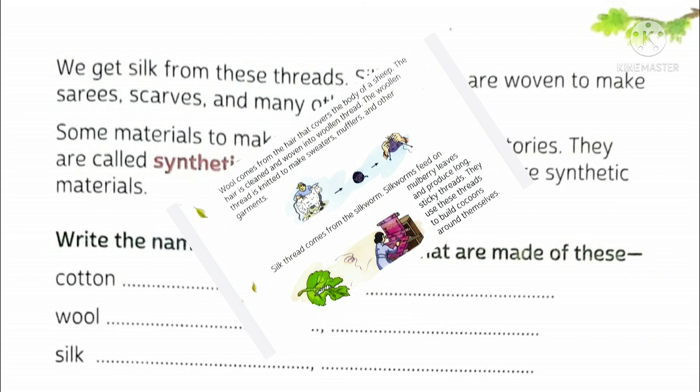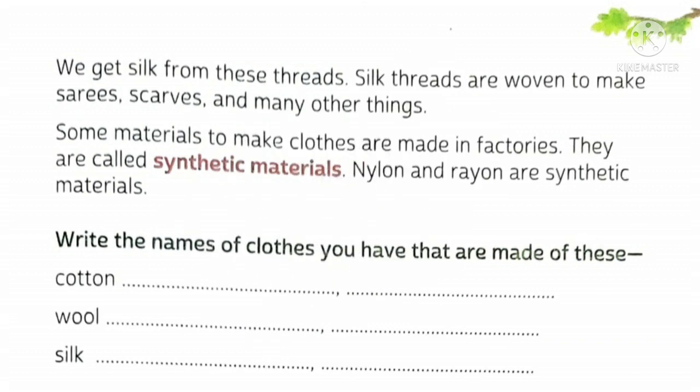Now some materials to make clothes are made in factories, and they are called synthetic materials, like nylon and rayon. They are synthetic materials. We cannot get them in nature. They are man-made. Man has made those materials like nylon and rayon in the factories.